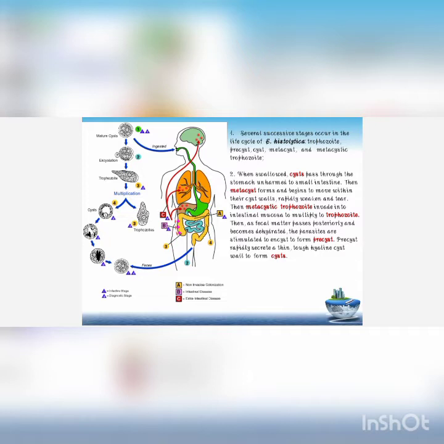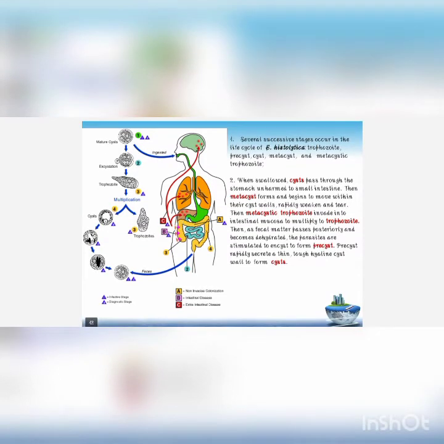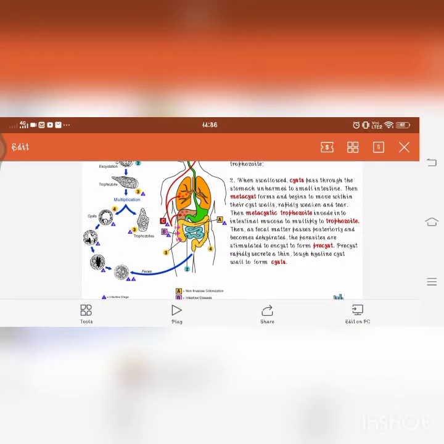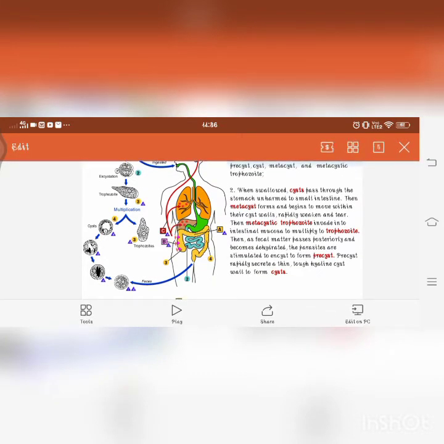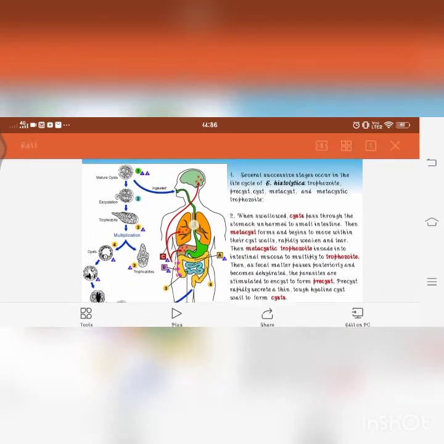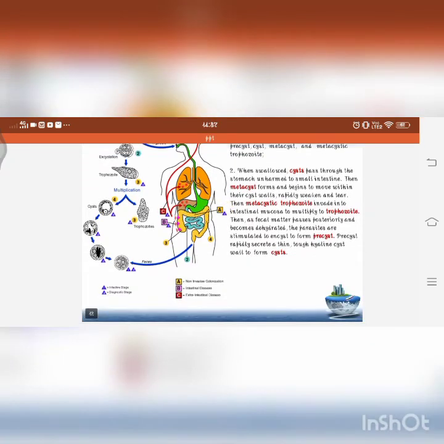So when it reaches there, it may easily pass through the blood and enter the portal vein. By this, it enters the liver. It is the second most affected part in our body after the intestine, forming the liver abscess. After the liver abscess, it may go to the lungs, heart, and sometimes to the brain. So this is what the Entamoeba's life cycle is.